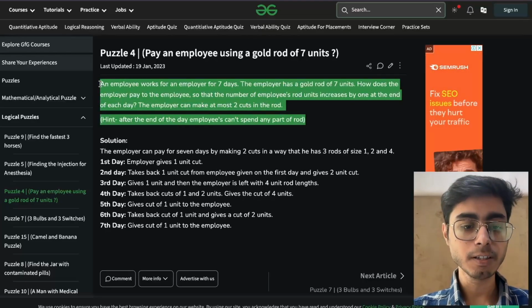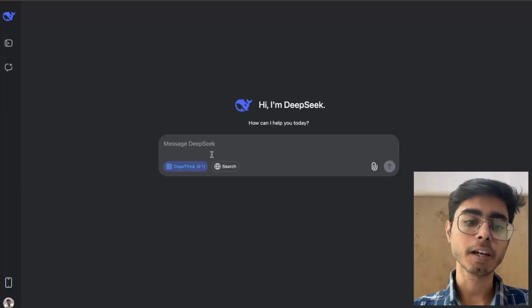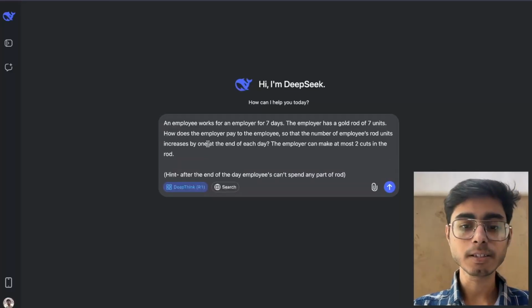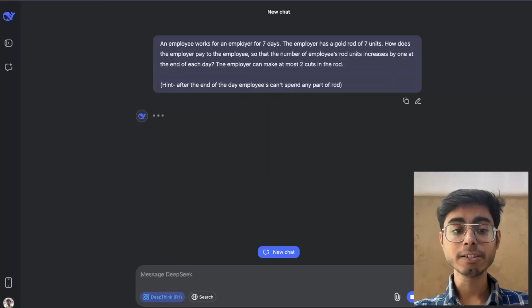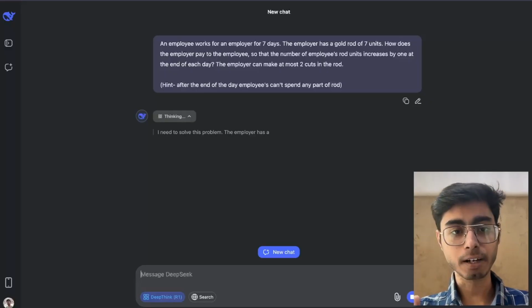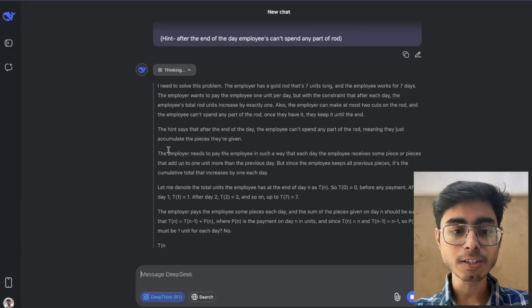Let's copy this puzzle, right? And let's go to DeepSeek and let's switch on DeepThink R1 model. And if I put this and let's hit enter, now you will see the chain of thought that is happening in the backend of this LLM. So now you can see DeepSeek R1 model is thinking, and all of this that you can see over here,